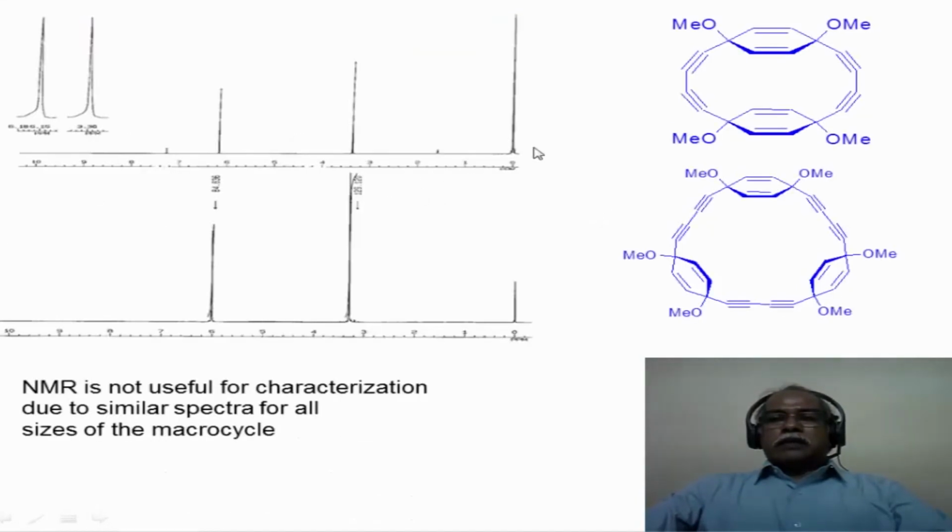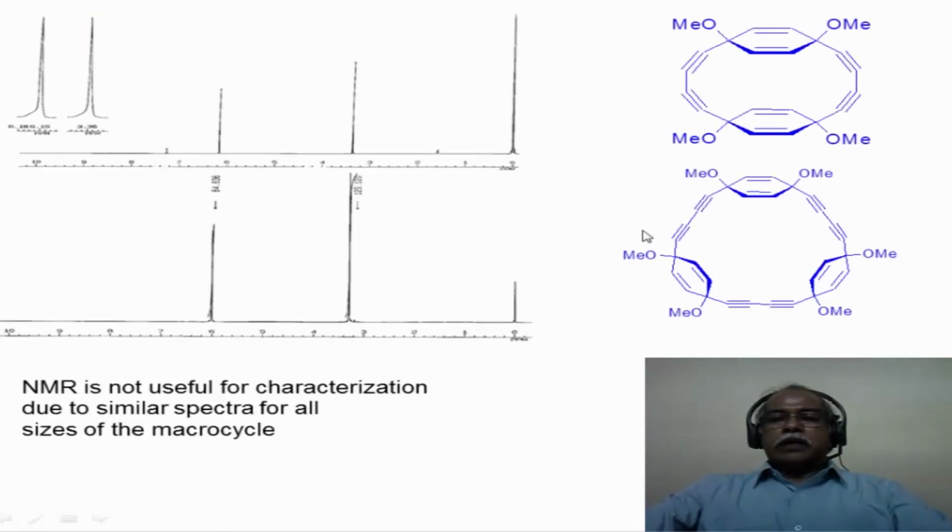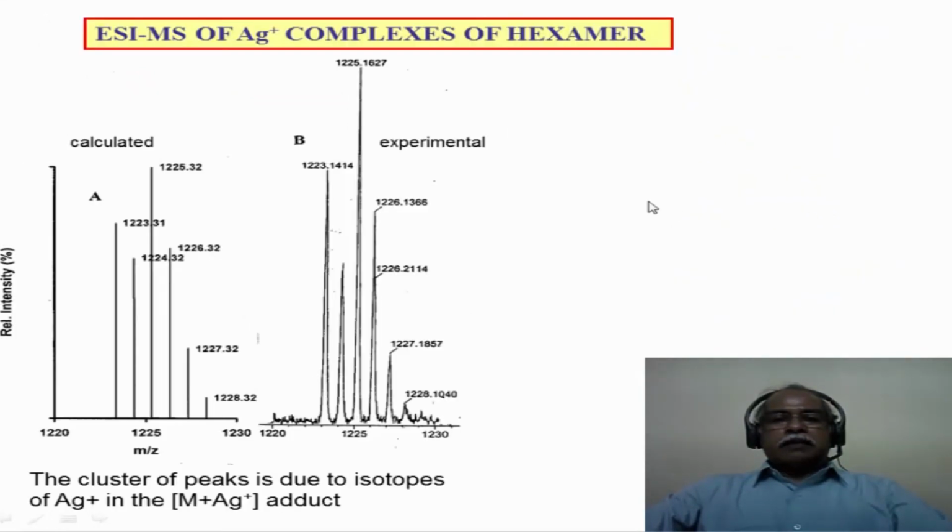Why silver complex? Because silver is known to bind to double bond and triple bond systems. So we thought we'll add silver triflate to the solution of this molecule in acetonitrile, and analyze the samples. And we were successful in doing that. Silver as an element has isotopes, six different isotopes are available for silver. So essentially when silver coordinates to this molecule, it forms a silver adduct, and the silver adduct spectrum is what is shown here.